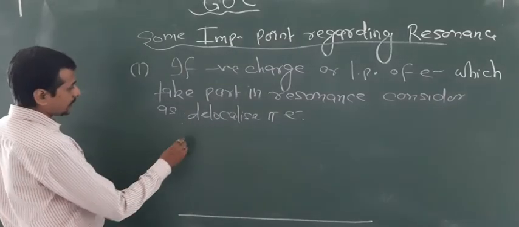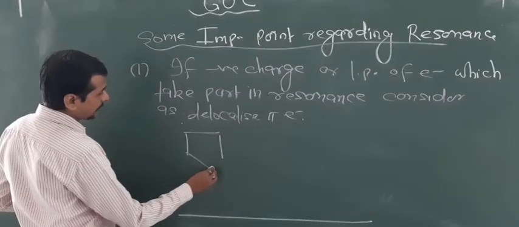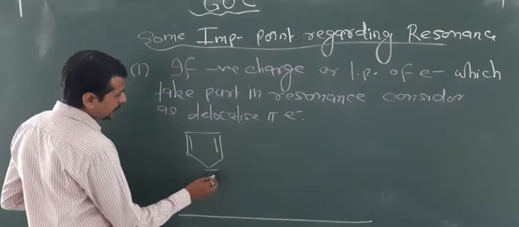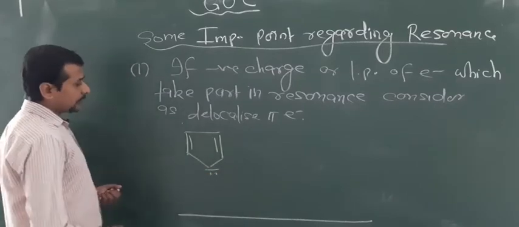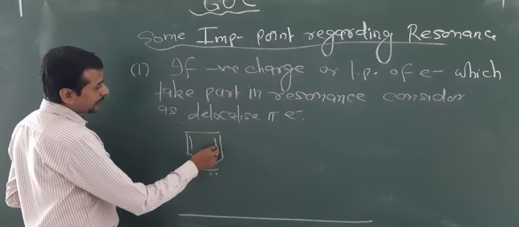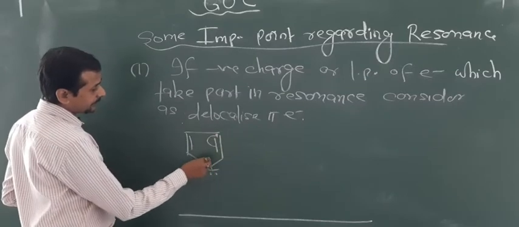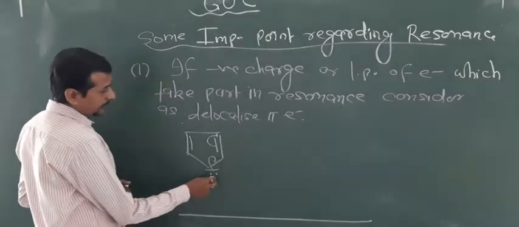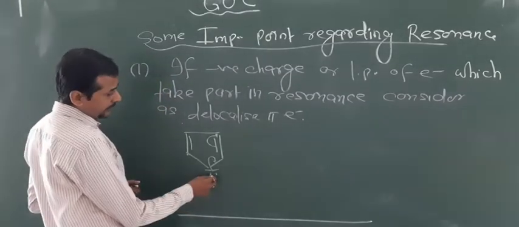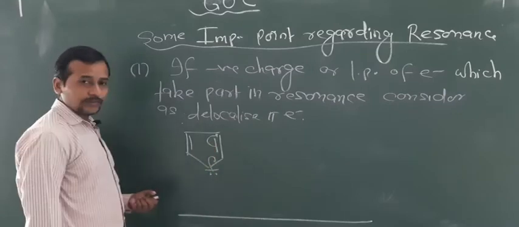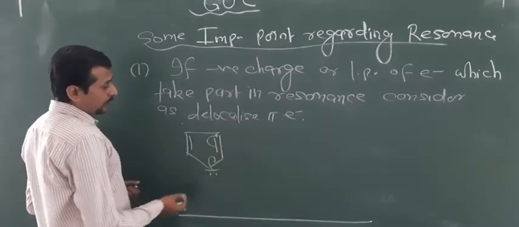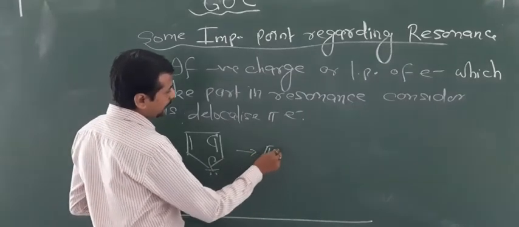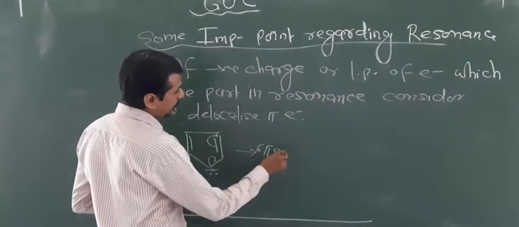An example is if this type of condition is given to you. Here this contains a negative charge. Now this negative charge takes part in the conjugation like this. So that's why this negative charge, that is 2 electrons, is also known as delocalized pi electrons. So this contains 6 pi electrons.